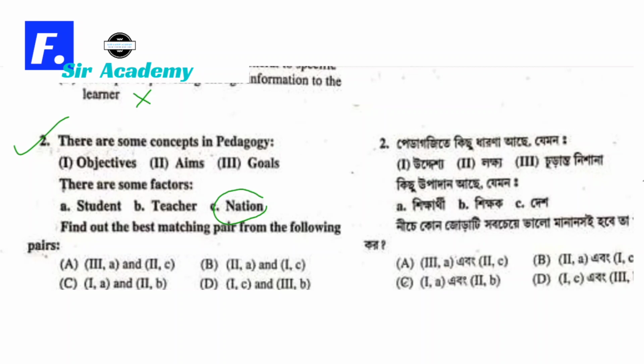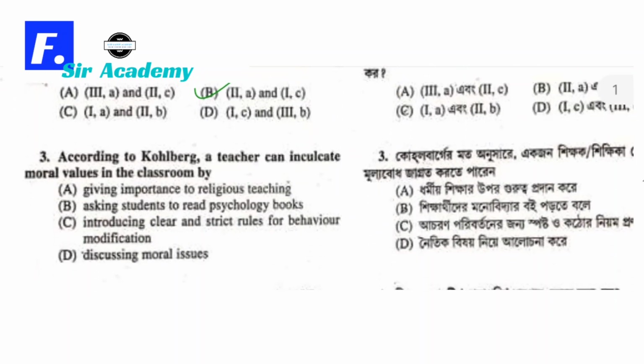And C, that is objective is nation. Yes, it's correct. So option B is here. Option B is correct. We can move for the question number 3.